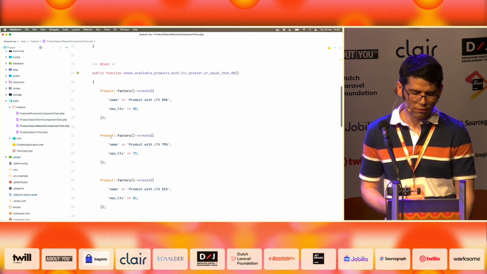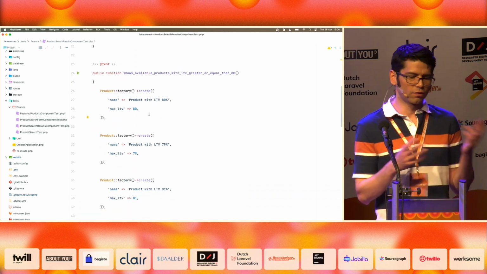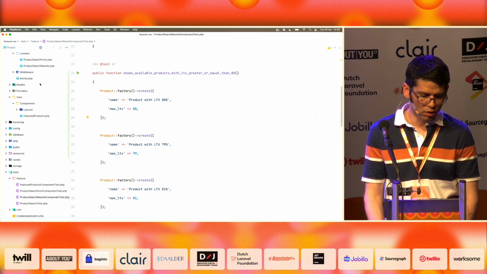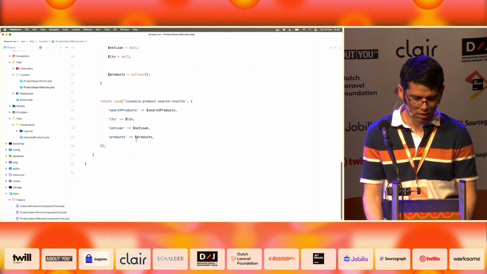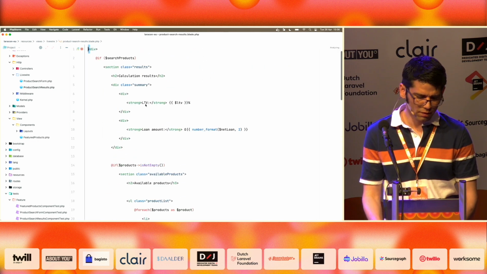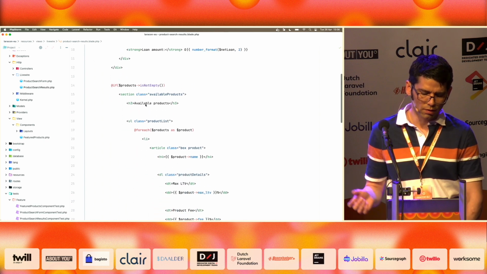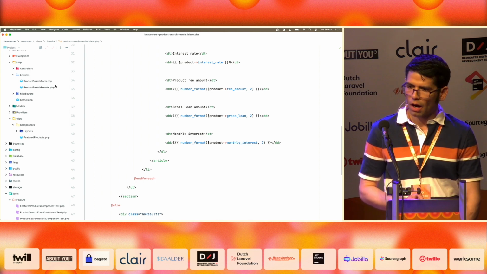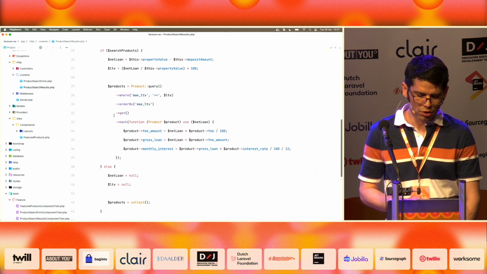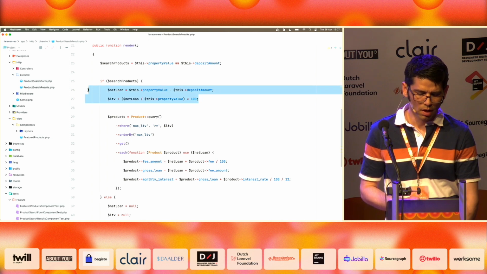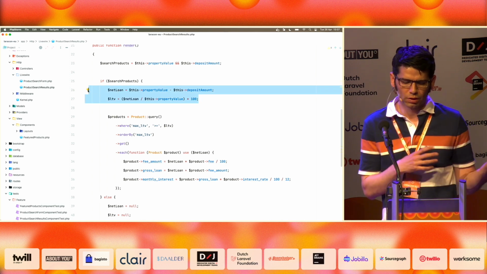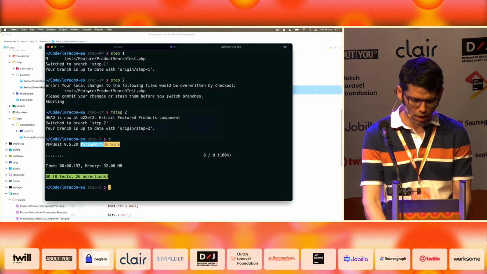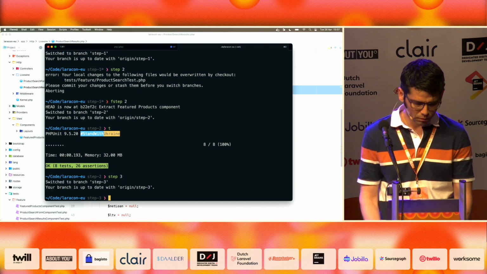And here in the search results, we no longer need to worry about whether these products are created as featured or not. Why? Because we have one individual view for the available products that we can see here. This view has been not really simplified, but it now contains only the available products list. So there is not going to be any conflict there. However, we still have lots of calculations being performed in this Livewire component that, in my opinion, shouldn't be there. We should be able to test these calculations outside of Livewire. So let's move to the next step to have a look at how that could look like.